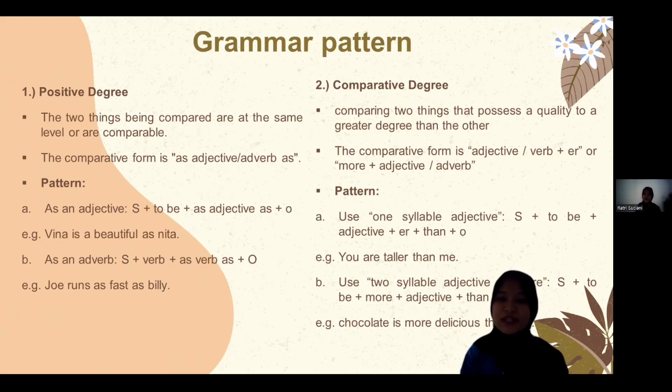The pattern, when using a one syllable adjective, is subject plus to be plus adjective plus er plus than plus object. For example, you are taller than me. And when using a two syllable adjective or more, we use subject plus to be plus more plus adjective plus than plus object. For example, chocolate is more delicious than milk.